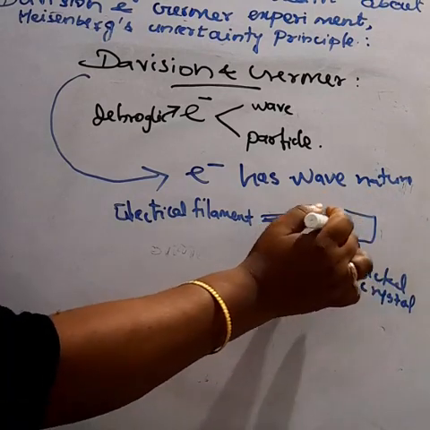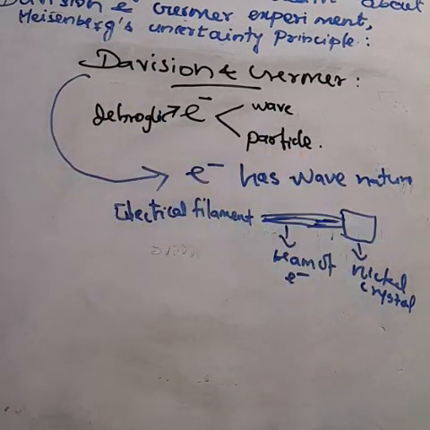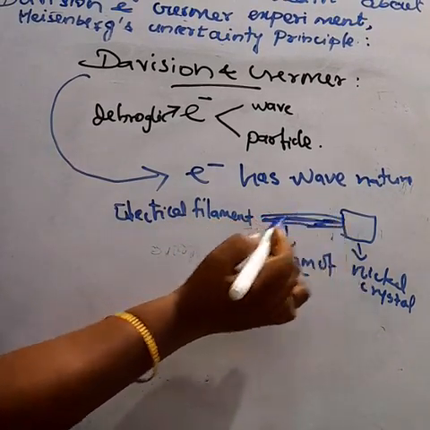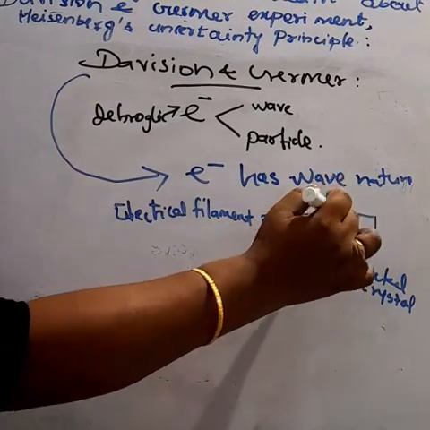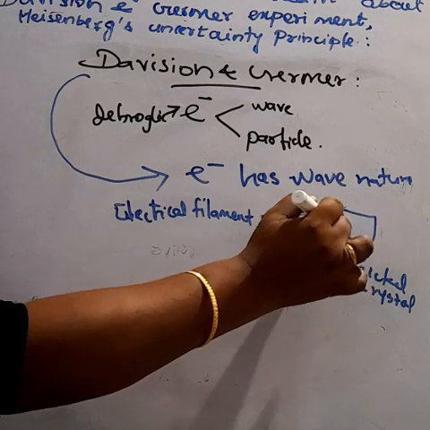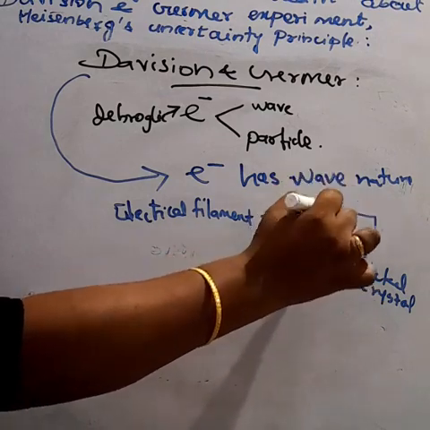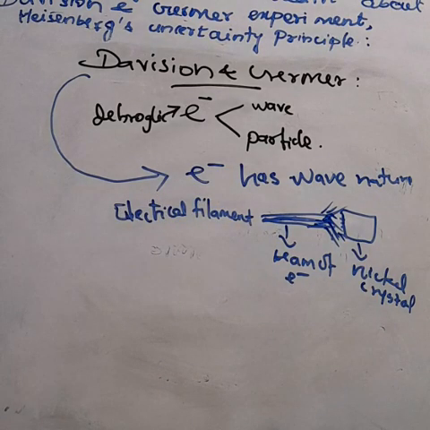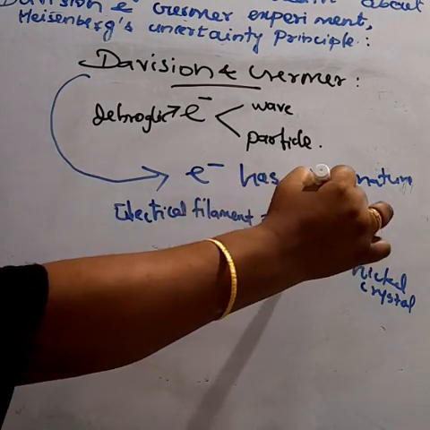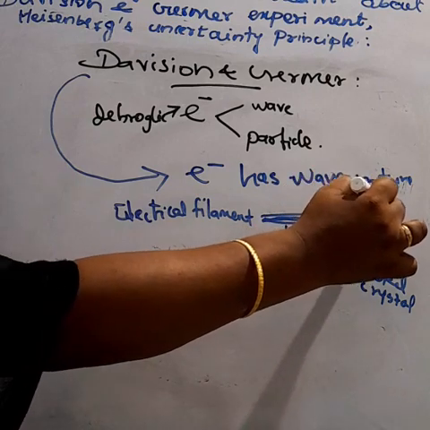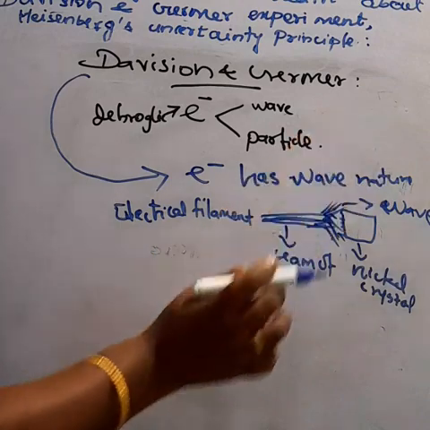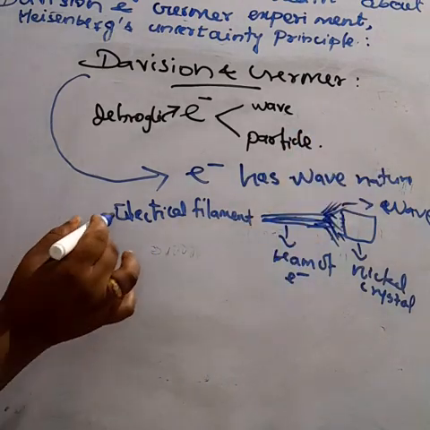When the beam of electrons strikes the nickel crystal, it is scattered or diffracted in different directions. These diffracted electrons, diffracted waves, they measured in a detector.